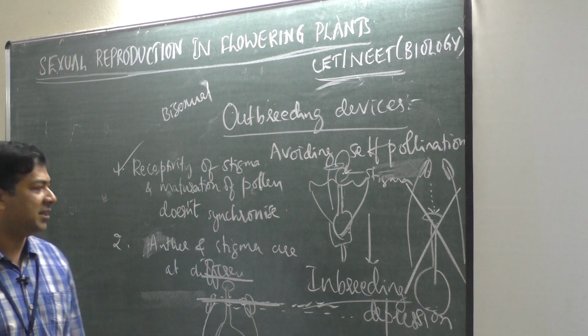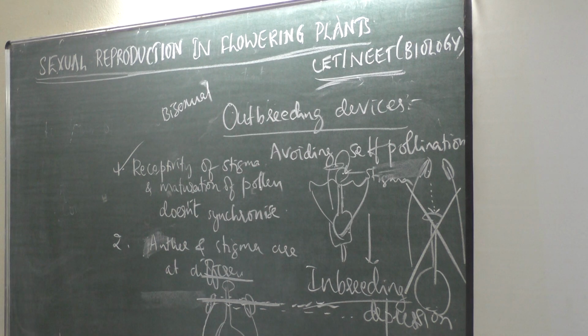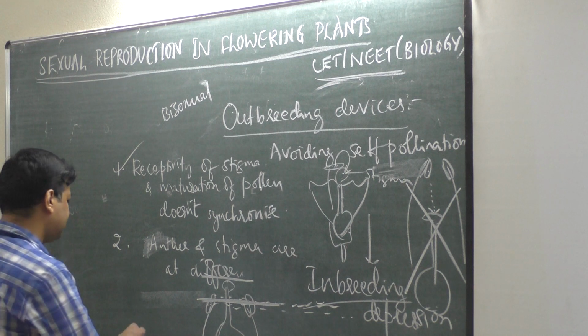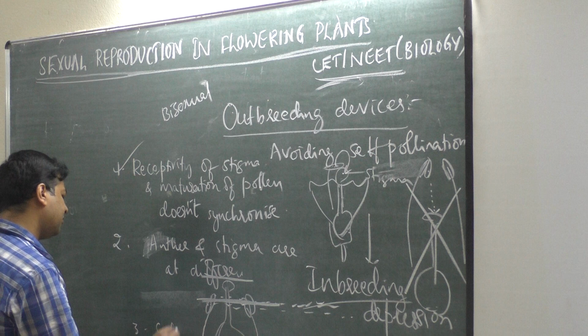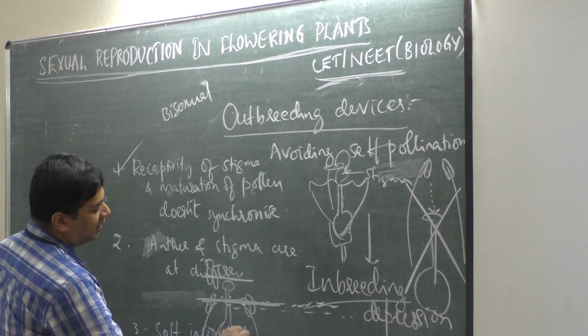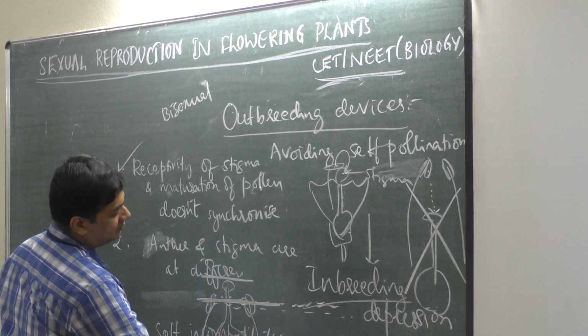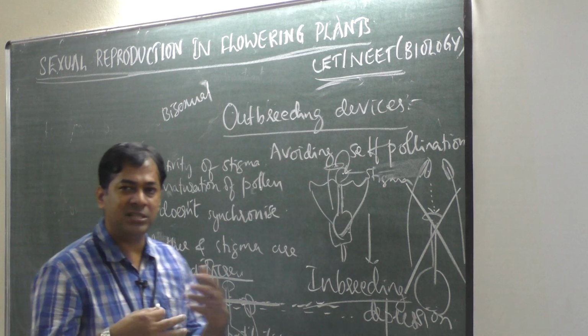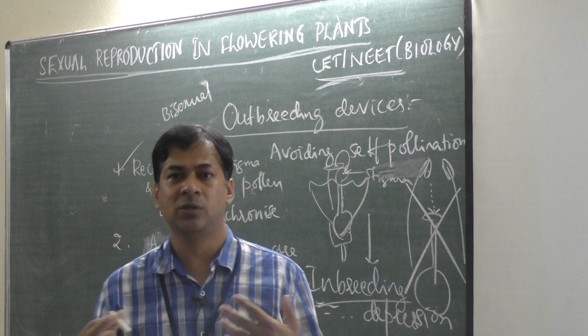This is one of the devices: anther and stigma are located at different positions. Then third is self-incompatibility. Compatible means matching, incompatibility means not matching.